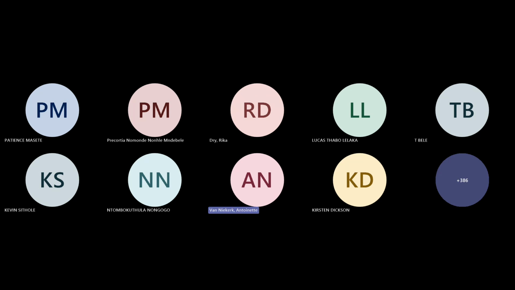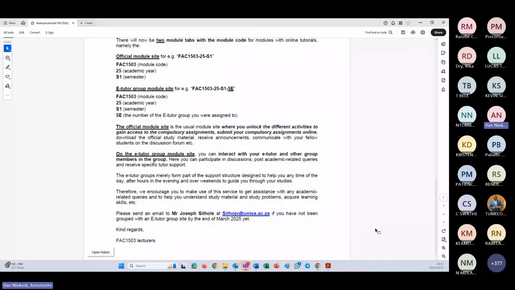Let me see, where's my announcement? Here it is. Let me open it up. It's just opening. Sorry for that. I'm going to share my screen. Okay, guys, here at the bottom.